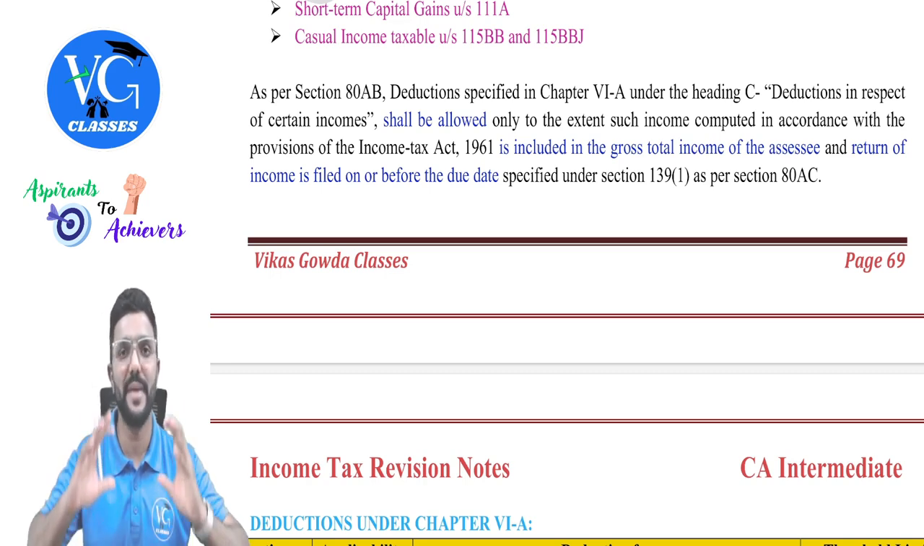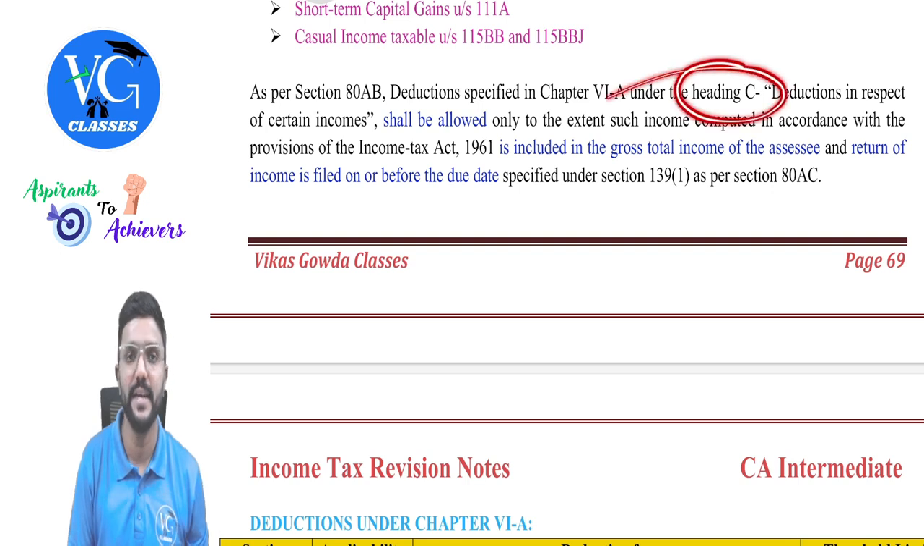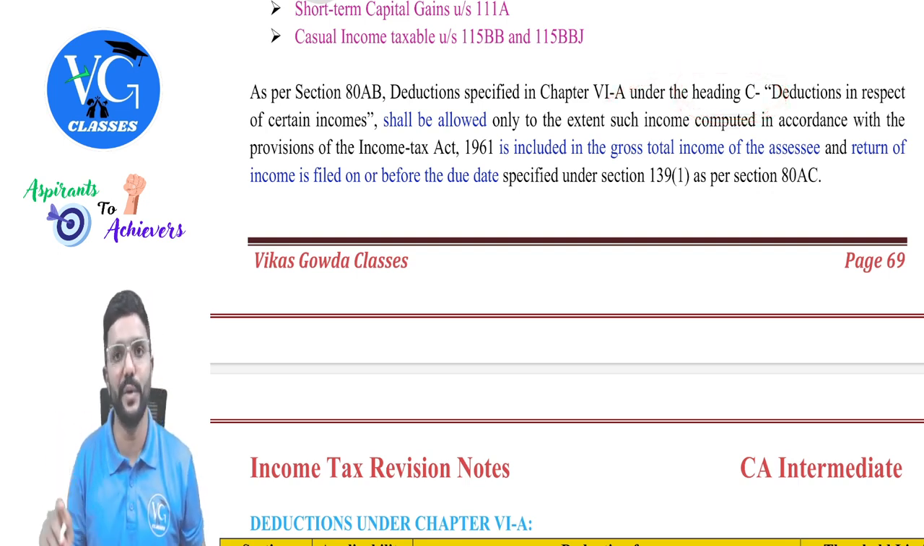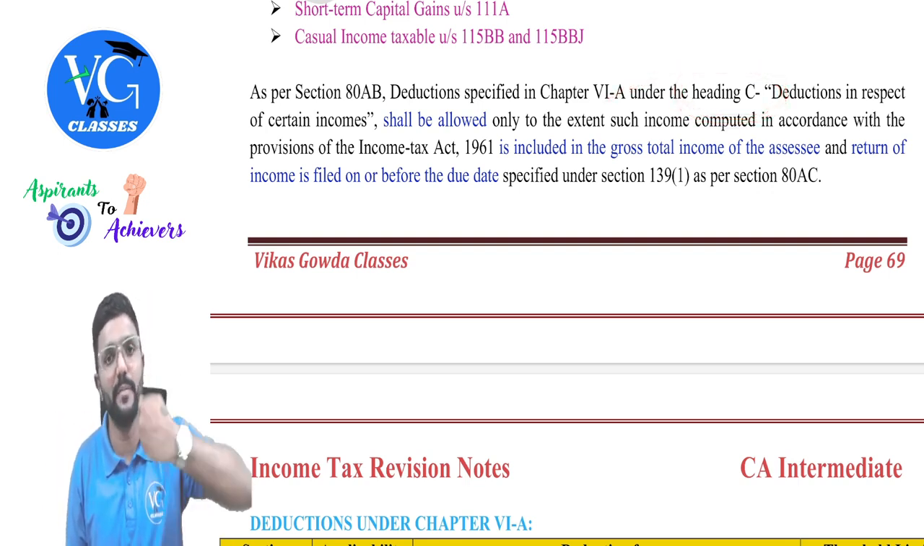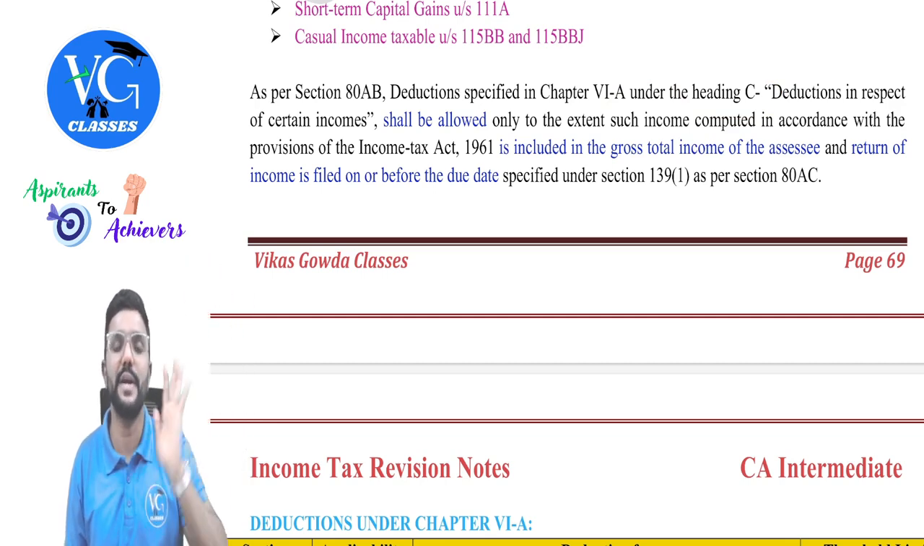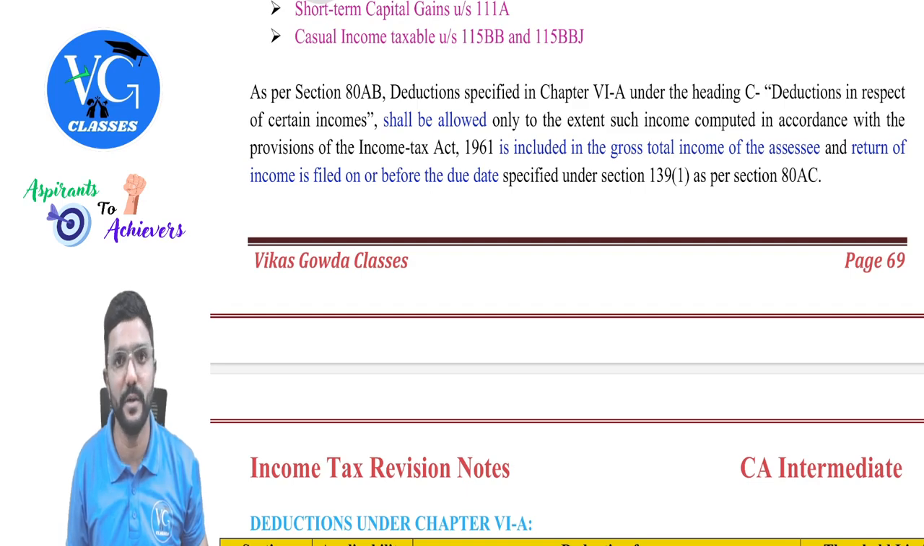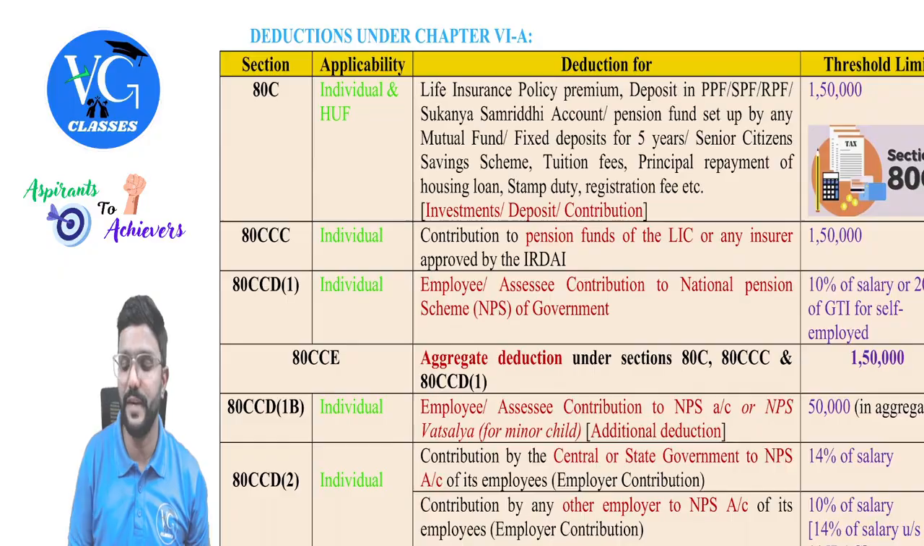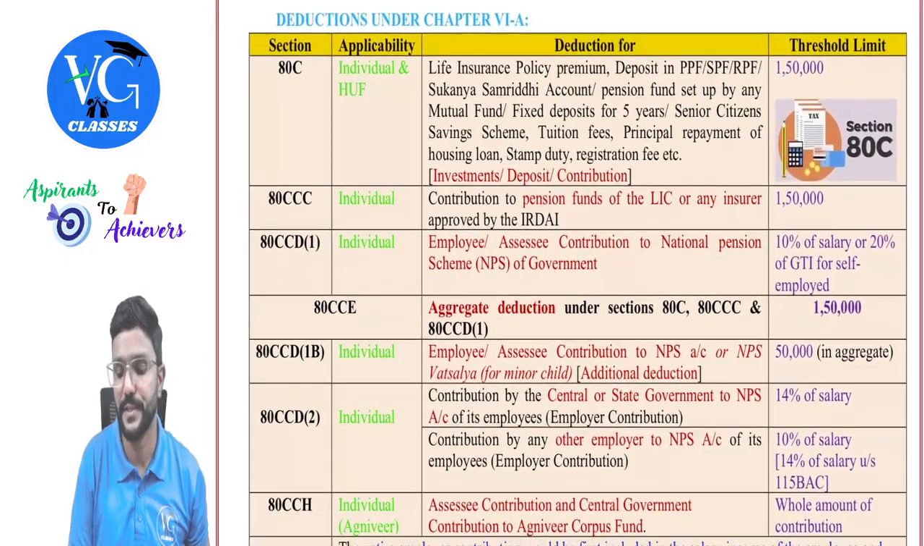If an assessee wants to claim any deductions under Chapter VI-A, he must first file the return within the due date and include that income under the respective head, then go and claim the deductions under the respective section. Now we will learn the list of deductions under Chapter 6A, guys.